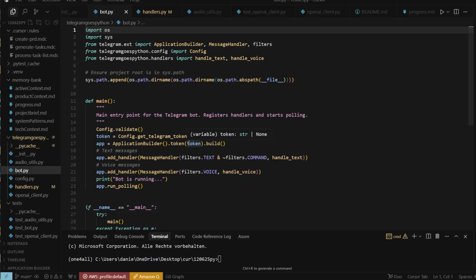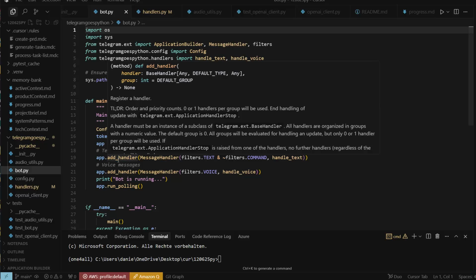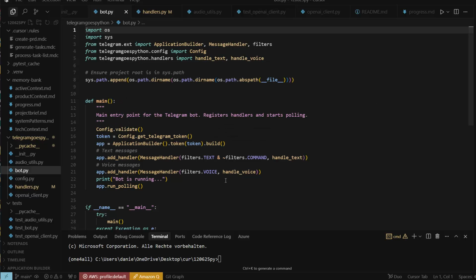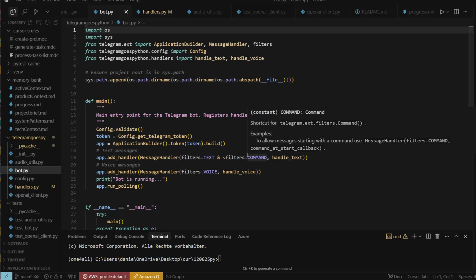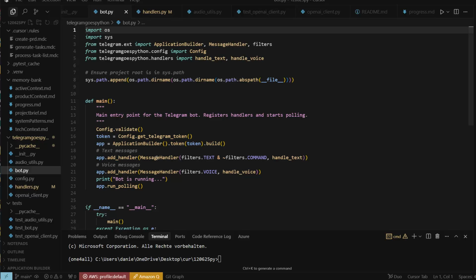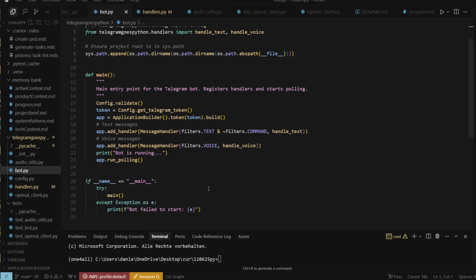And then you build the application builder, and then you got your app, and then you need to add handlers to the app. So this is done here, and the handlers basically are the Python functions. So every time someone is sending a text or sending a voice, as you can see here, then something should happen. And the way it works is you add the handlers to the app, as you can see here, for instance, and then you have some kind of filters. For instance, this is only for texts, and this down there is for voices, and it should not be a command. And you can see that if that is the case, then use the handle text function, and if it's a voice, then use the handle voice function. So that's basically how that works, and then it's just executed here in the main when we execute it. So that's basically it.